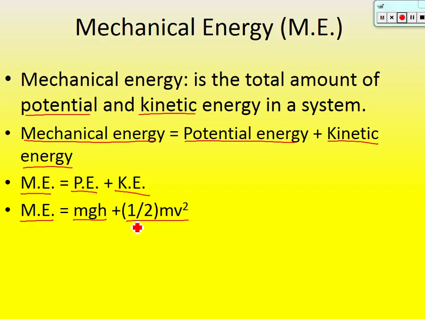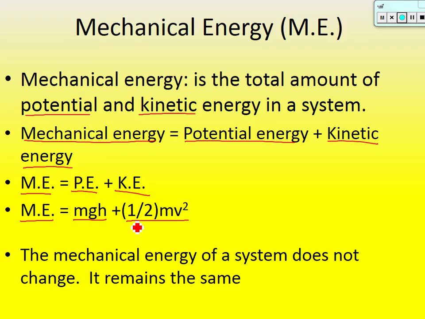So mechanical energy is also known as total energy. And here's why. The mechanical energy of a system does not change. It remains the same.